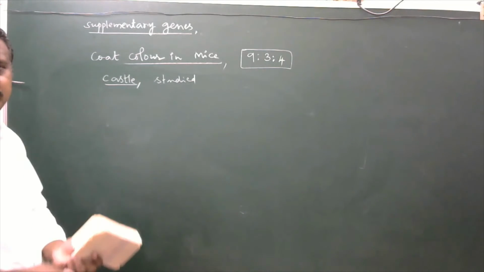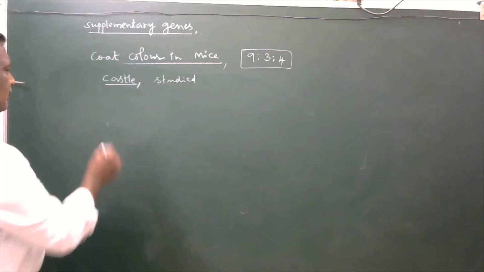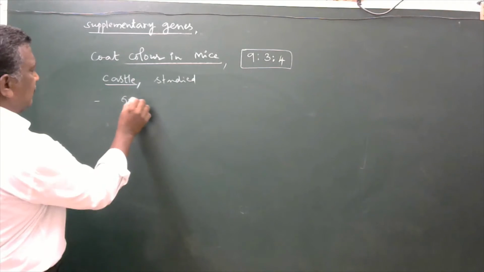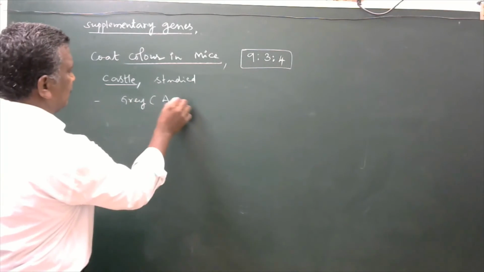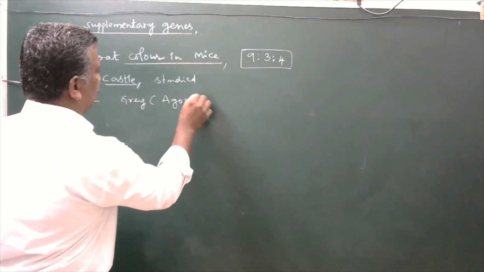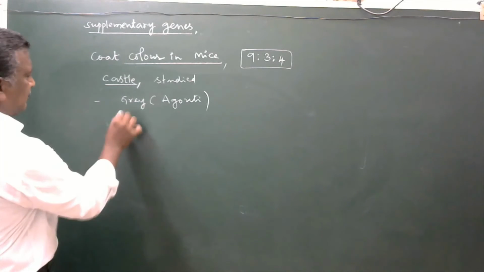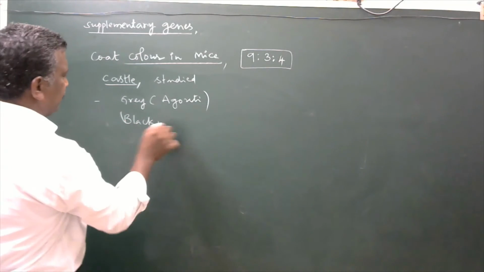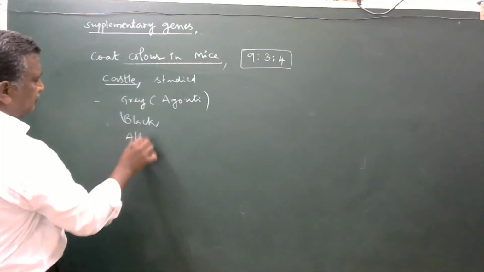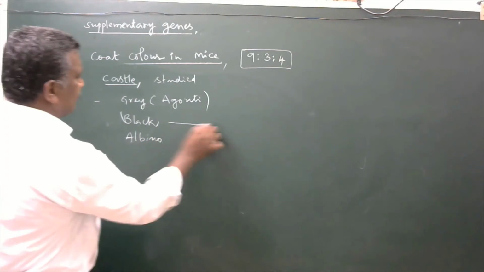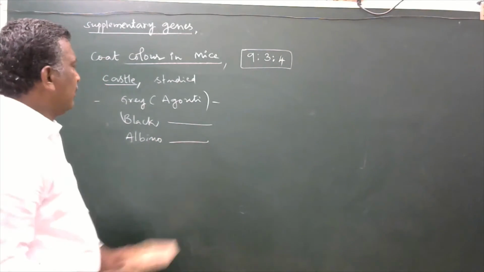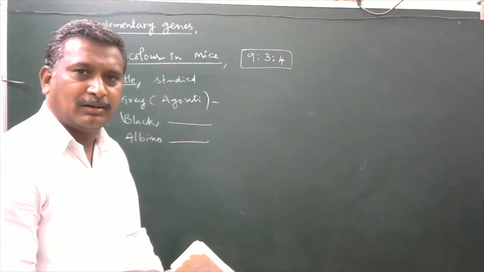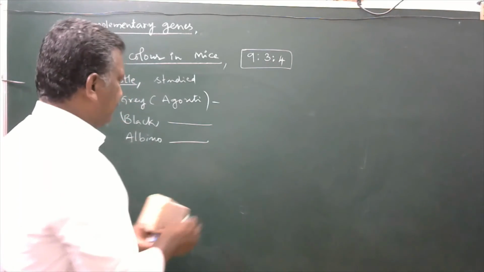There are 3 varieties of coat colors here. One is a grey color, that is agouti. Other one is black color. Other one is albino. Agouti is controlled by 2 dominant genes.